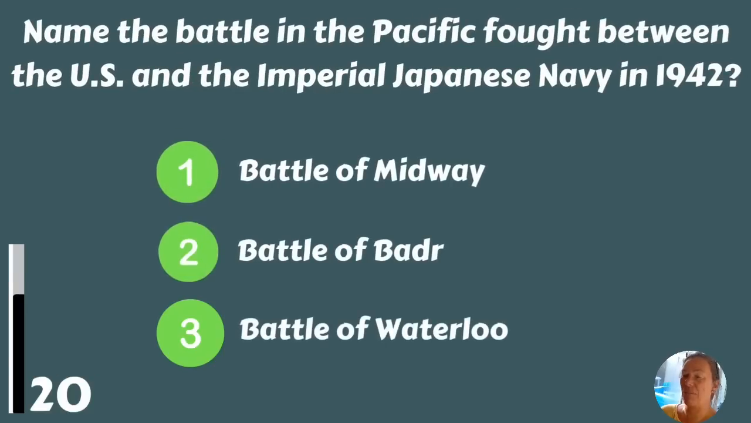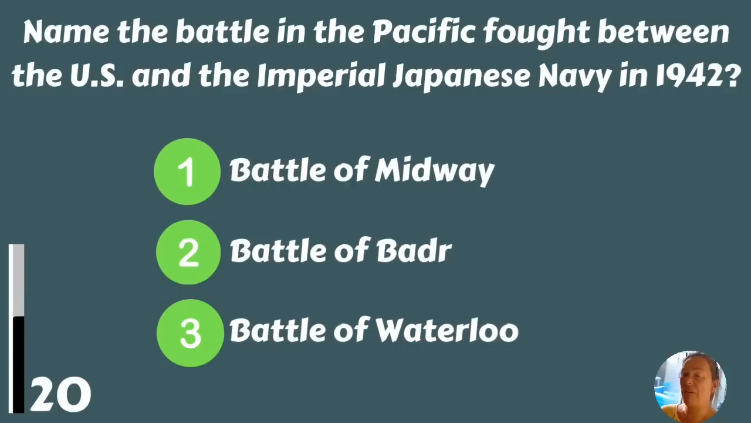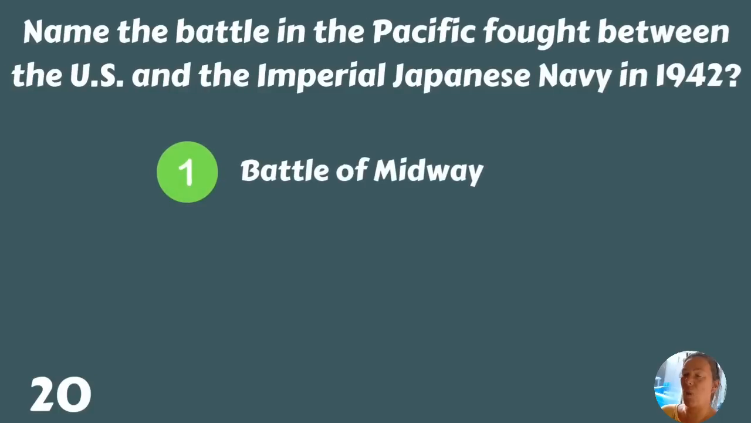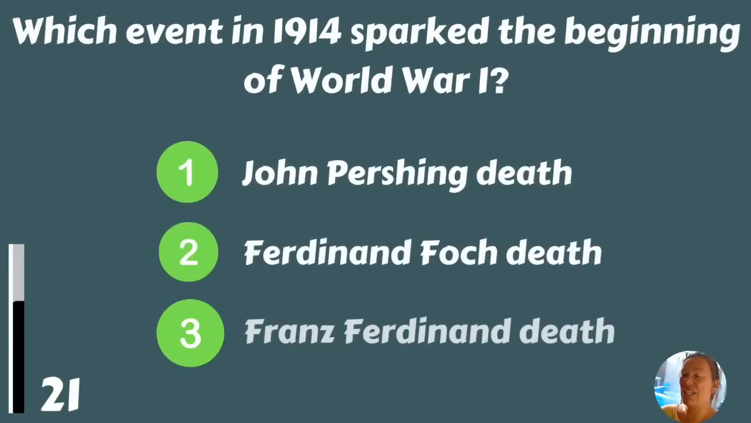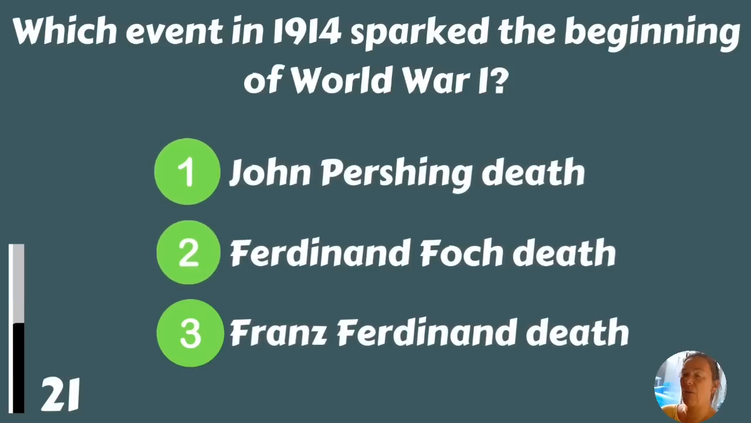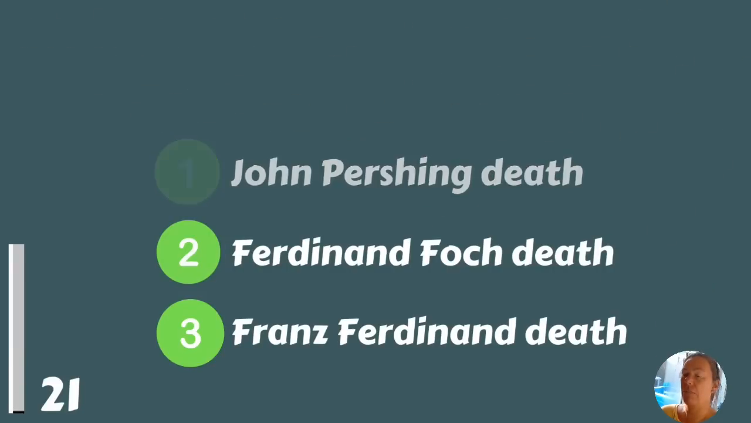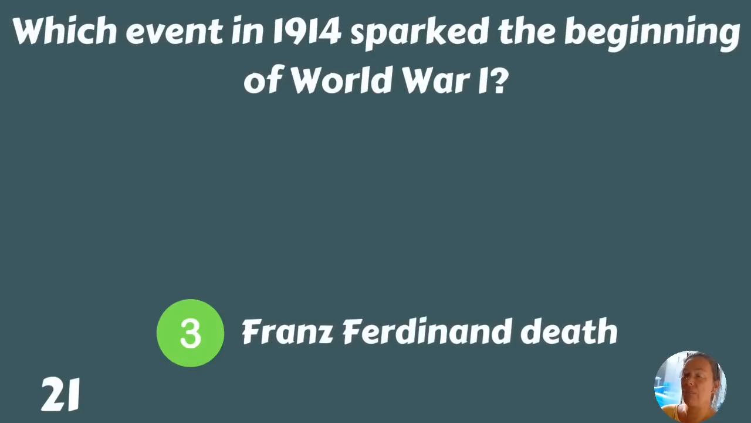Name the battle in the Pacific fought between the US and the Imperial Japanese Navy in 1942. Battle of Midway, Battle of Badr, or Battle of Waterloo? Battle of Midway. Which event in 1914 sparked the beginning of World War I? John Pershing death, Ferdinand Foch death, or Franz Ferdinand death? Franz Ferdinand death.